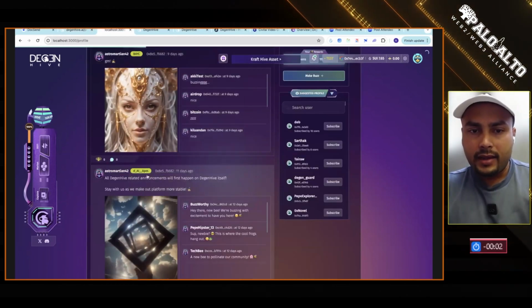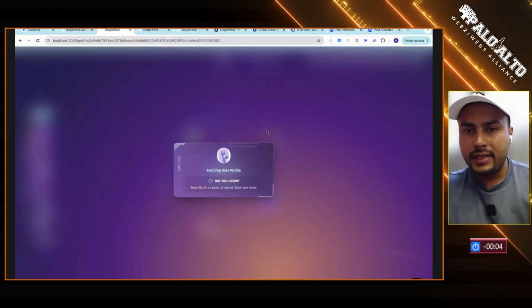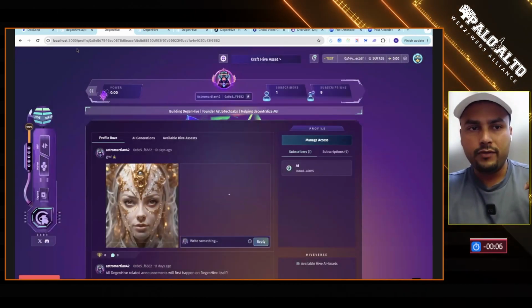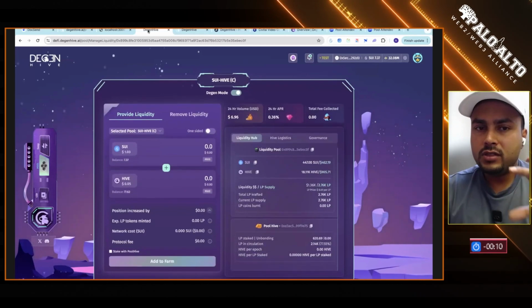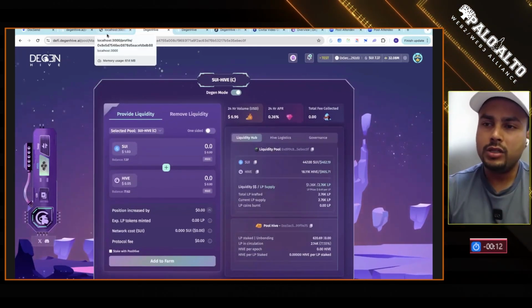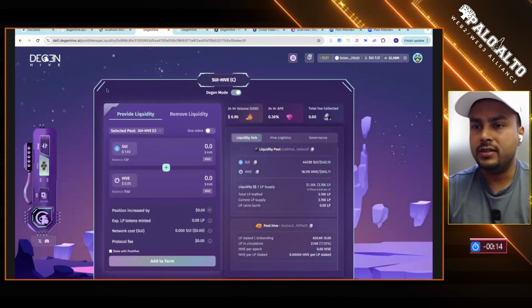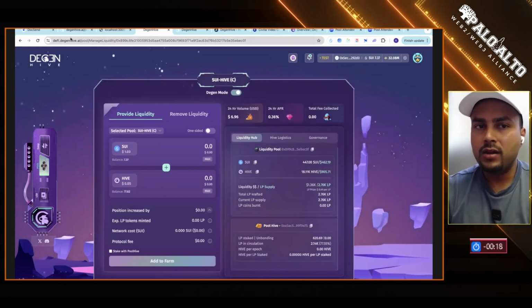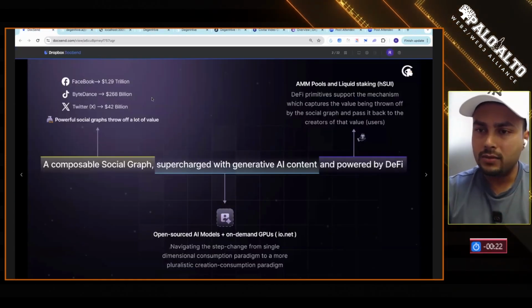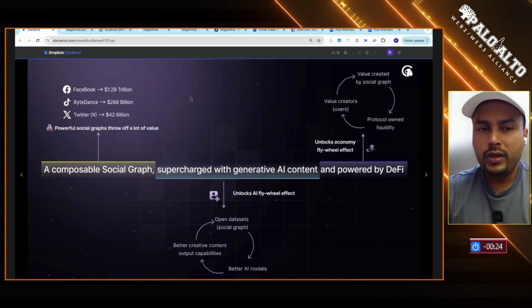Yeah, here I can basically click, see their store, launch the NFT collection, stuff like that. And the reason we have DeFi primitives is because from DeFi we make money on the social side, and we're able to incentivize it. So if you look at Farcaster right now, people have to pay $10 to make a profile. Here, they don't have to do that. So that's a brief overview of the platform part. Continuing in the deck, yeah.